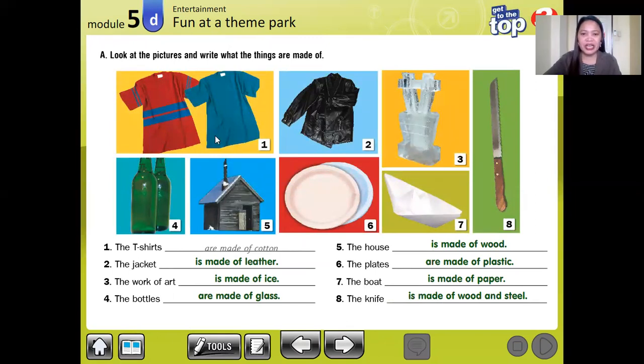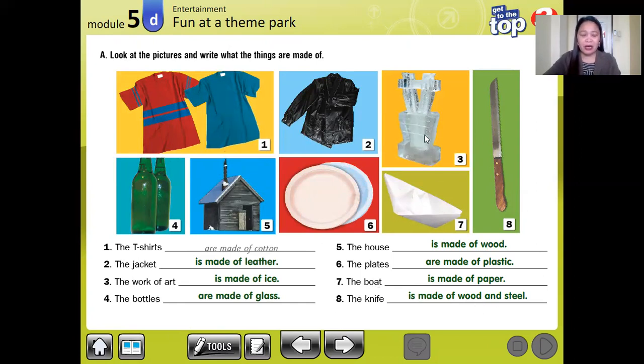So these things are made of the following materials. As our vocabulary, we studied the materials: leather, cotton, ice, glass, wood, plastic, paper, wood, and steel.